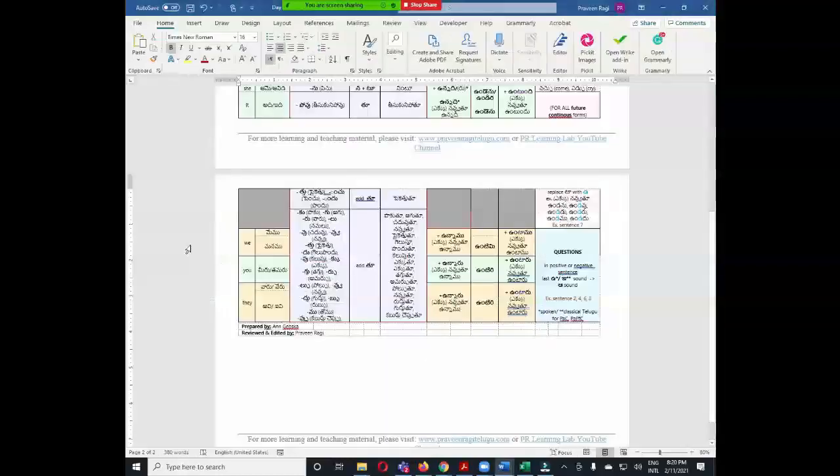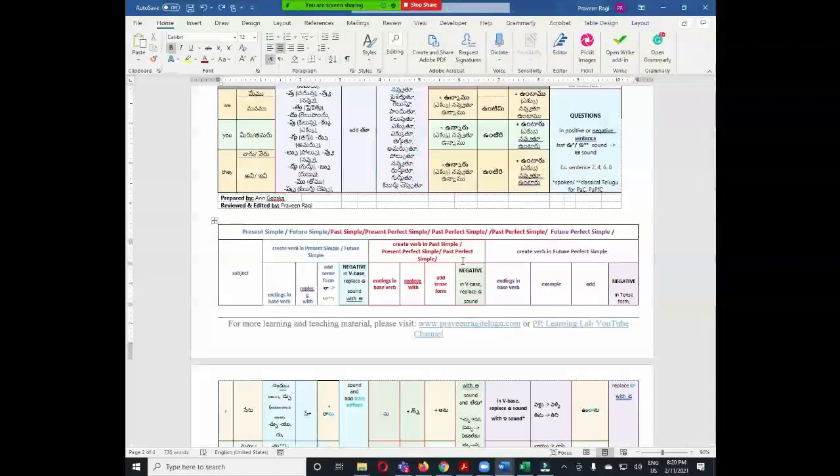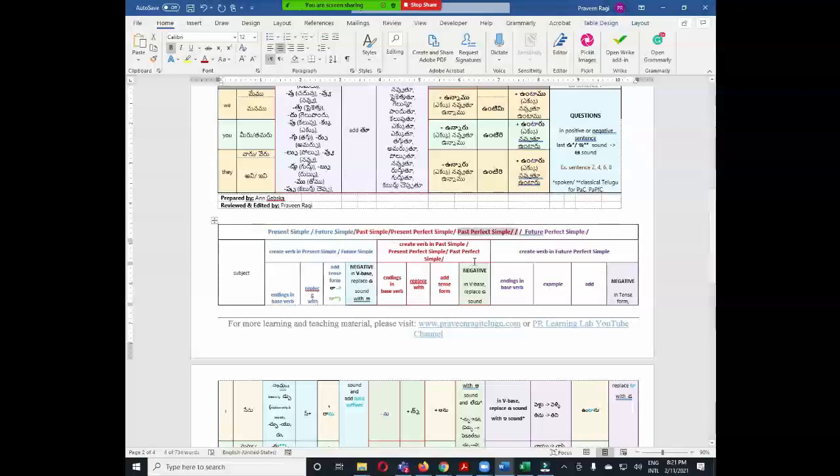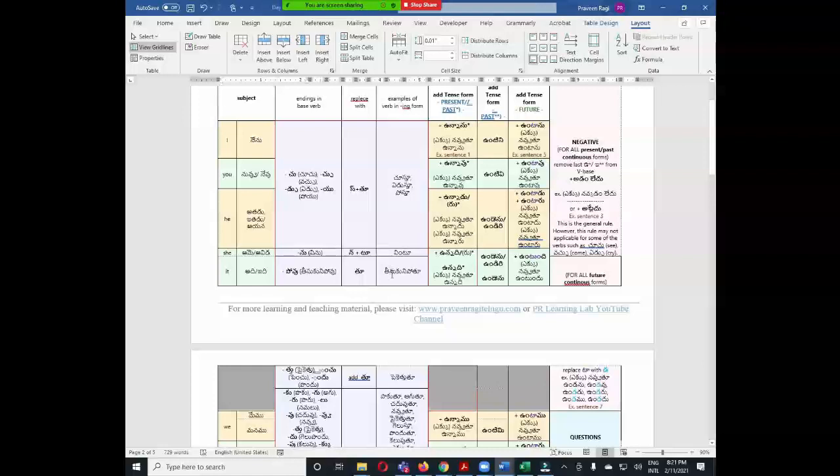In the second table you will find present simple, future simple, past simple, present perfect simple, and past perfect simple. These are the tenses you can make using this table. Also future perfect simple.